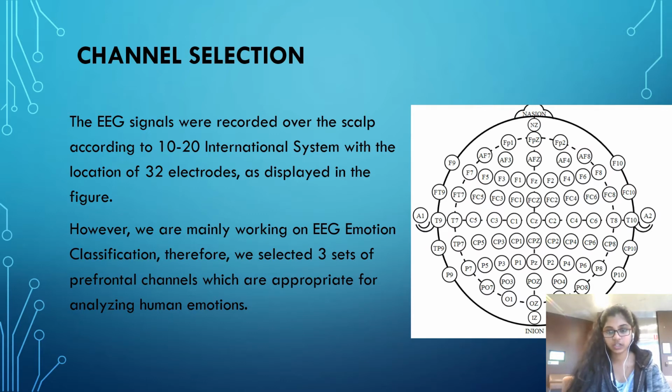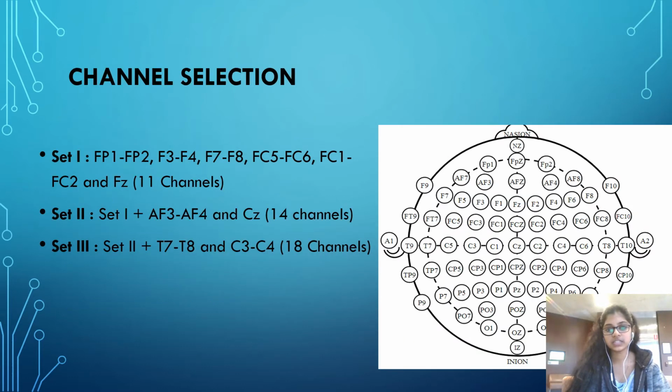Of all the electrodes displayed in the image, we use three sets as the major ones, and we can notice the three sets of electrodes. These are the 18 channels, and all 18 channels are attached in the frontal lobe part, so they are attached to the scalp in the frontal region. So in total we are using 18 channels for the analysis here.